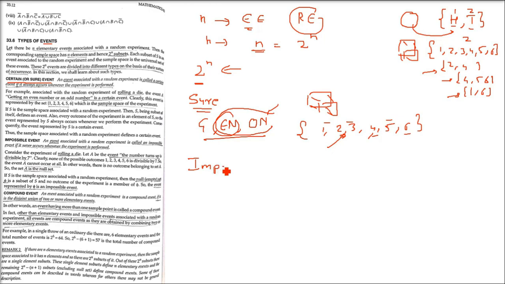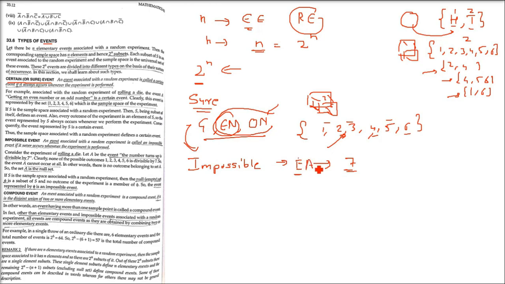Now the opposite of sure is the impossible event. You can say it is complementary to the sure event. An event associated with a random experiment is called an impossible event if it never occurs whenever the experiment is performed. Same example we are going to take. Say the number which is coming is 7. Now you throw a die and the event is that 7 should come. How can 7 come? The die only contains 1 to 6. So it is an impossible event. 7 will not come. 8 will never come in a single throw of a die.